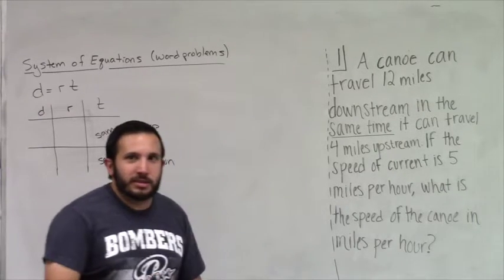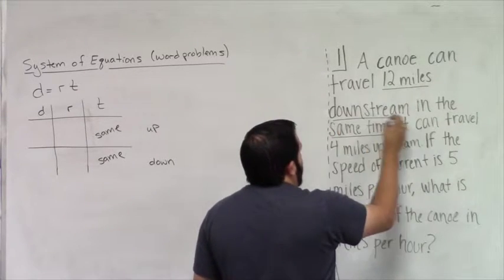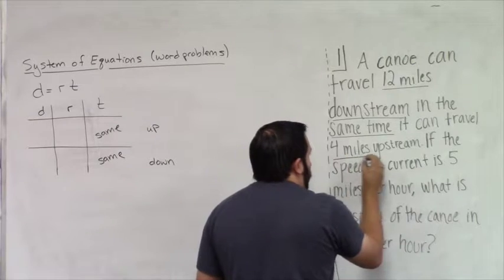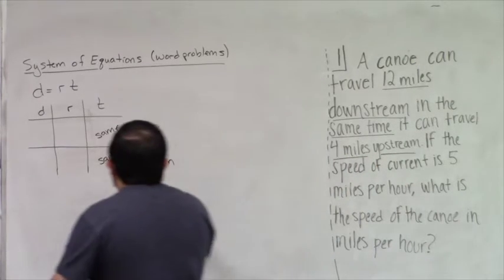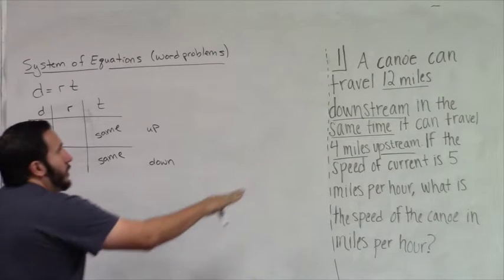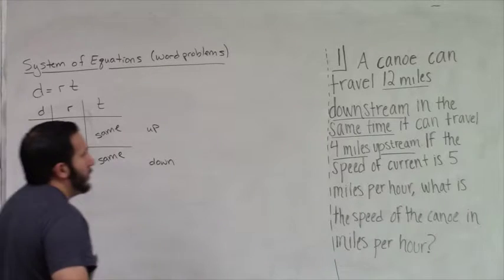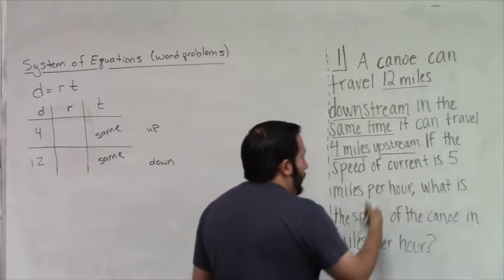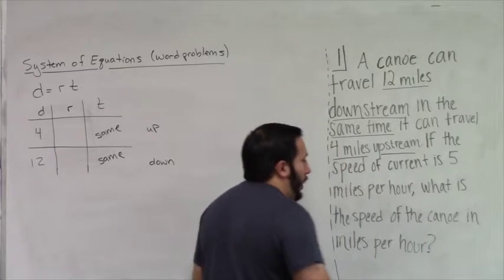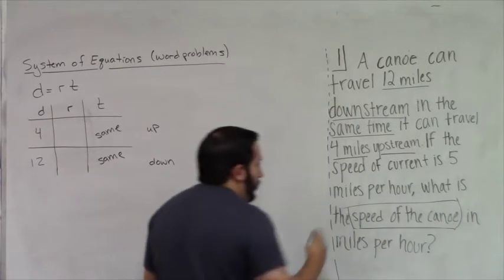Now let's talk about my distance. You went 12 miles downstream, and then you went 4 miles upstream. So going upstream, you went 4 miles. Going downstream, you went 12 miles. Finally, dealing with your rate. The speed of the current is 5 miles per hour, but you are looking for the speed of the canoe.